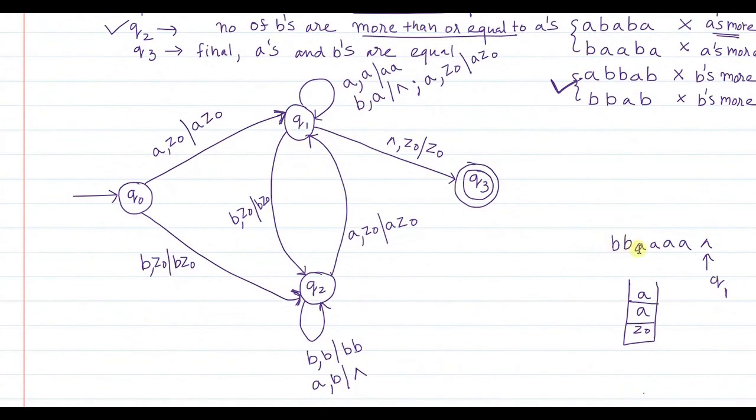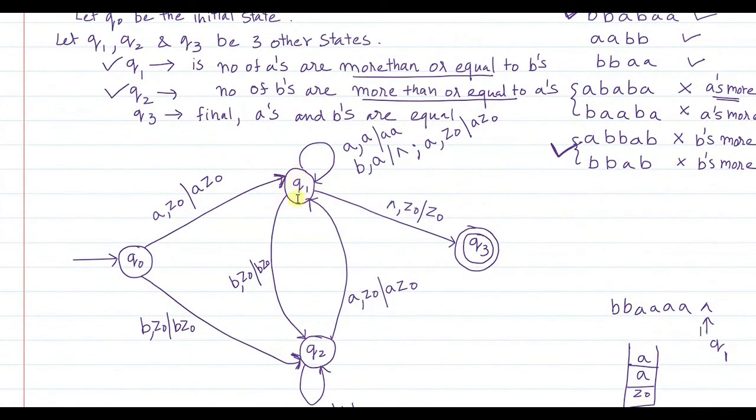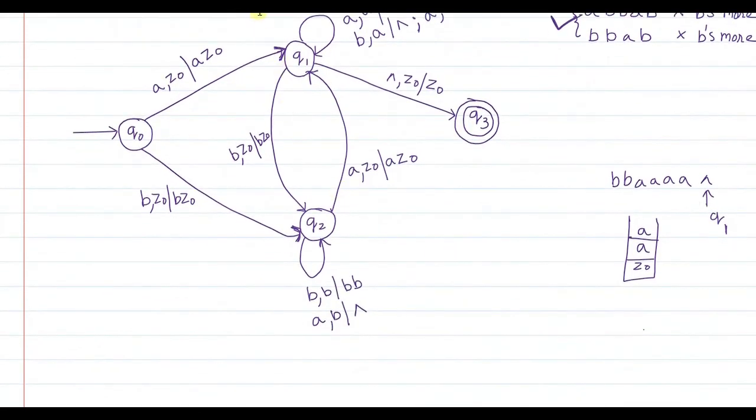That means for this kind of invalid strings where the number of B's is more than the number of A's, also the automata will get stuck, it will remain in Q1. No way it will go to Q3 because there is no transition that we will define to go to Q3. Then when are we going to move to Q3 state finally? Now I'll show you one final string for which your automata will take you to the final state.